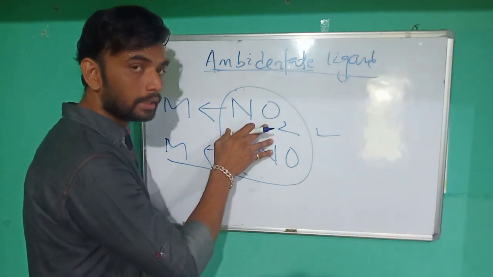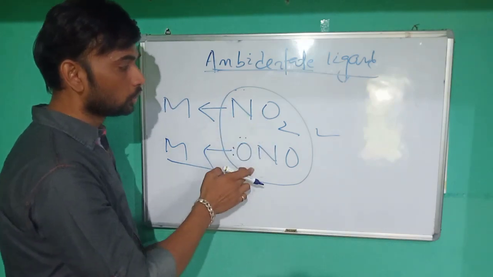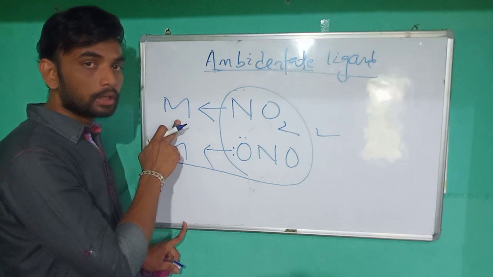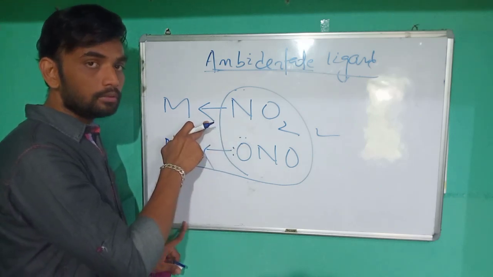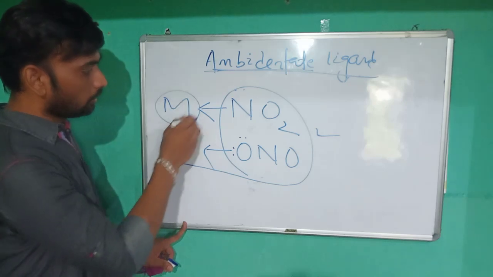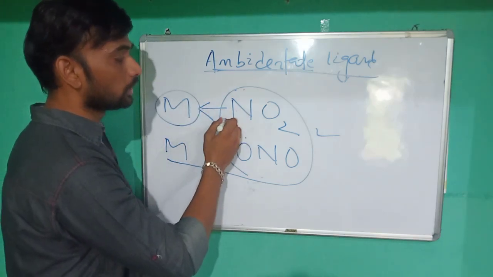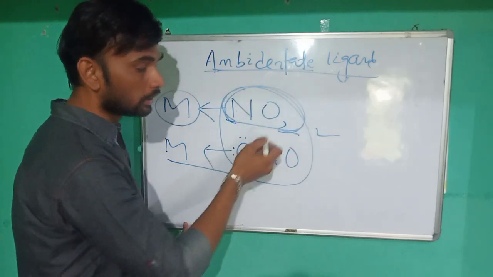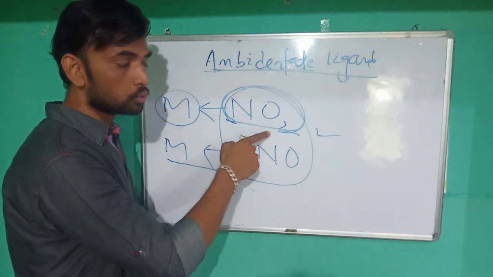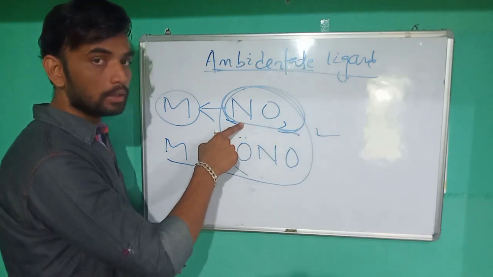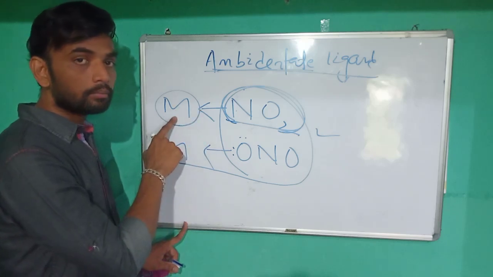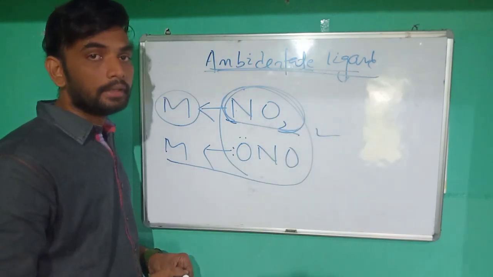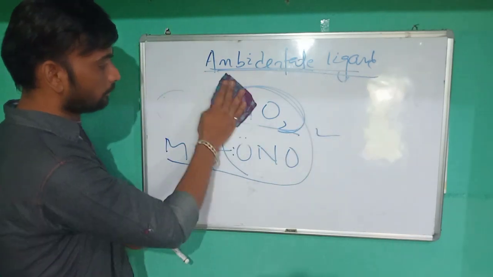The ligand contains two donor atoms, and one has the capability to donate electrons to the metal atom, and one has the possibility to form a coordinate bond with the metal atom. That's why this is called an ambidentate ligand or ambidentate group. Clear? This means the ligand which contains two or more donor atoms, but at least one donor atom can form a coordinate bond with the metal atom to form a complex, is known simply as an ambidentate ligand. Clear?